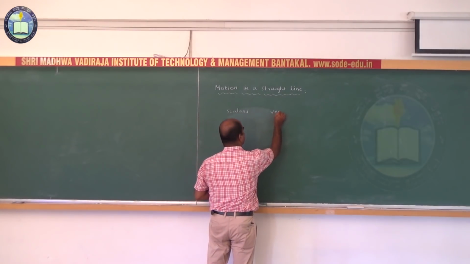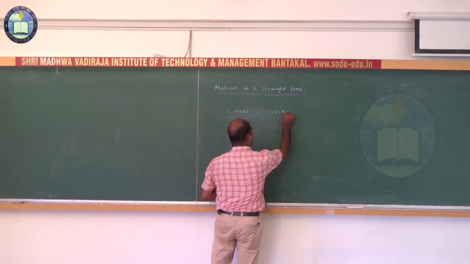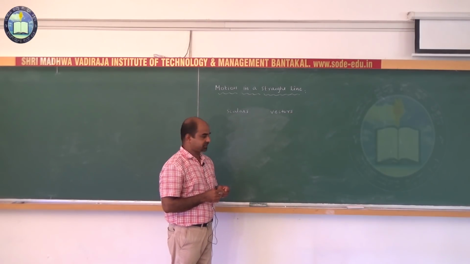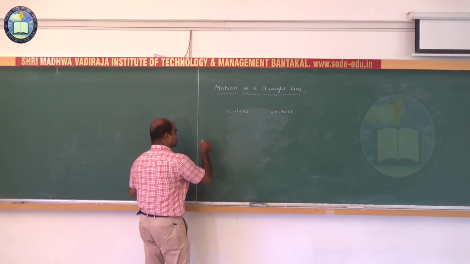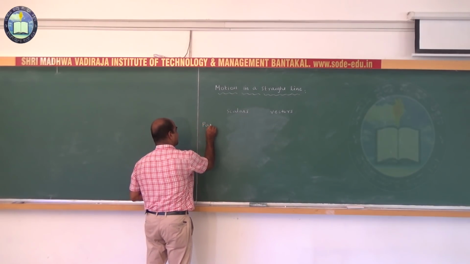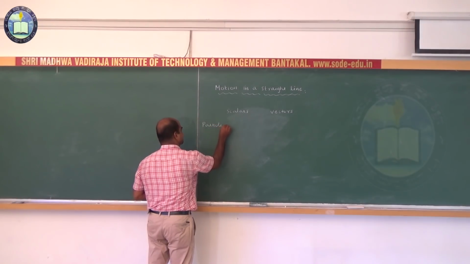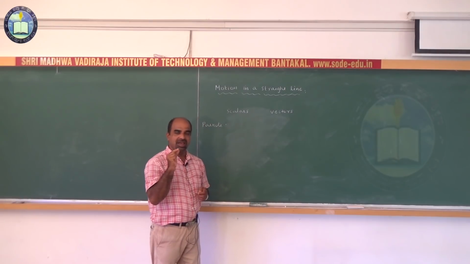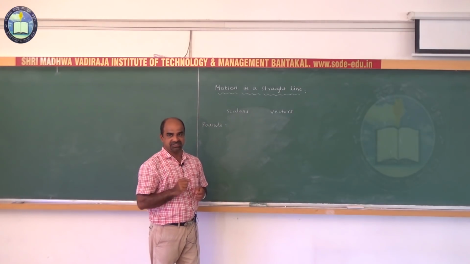A physical quantity having both magnitude and direction is called a vector. We also studied the particle. A particle is a point mass, one having negligible size.